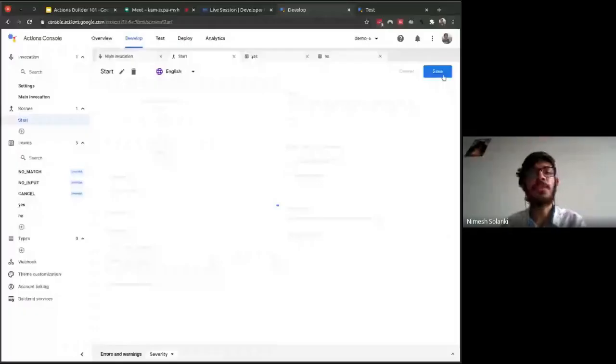Once that is done, make sure that in the transition section you select end conversation. These are the system scenes, and make sure you click on end conversation. Once that is done, hit save. Now we'll see what will happen if the user says yes.